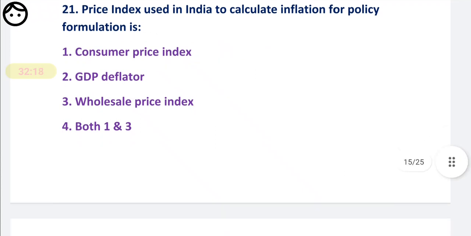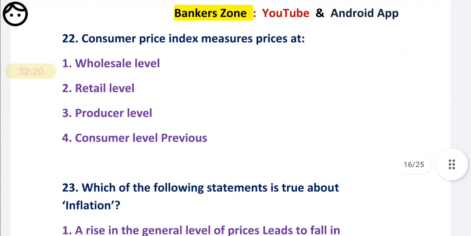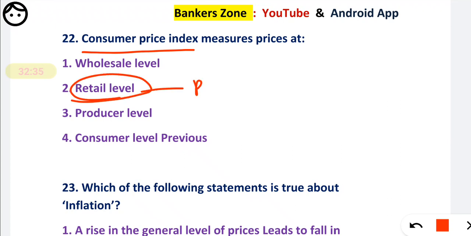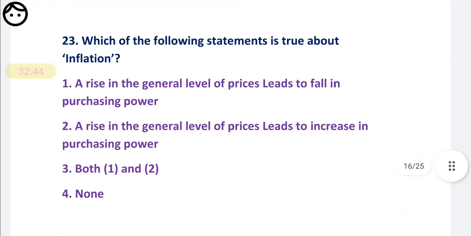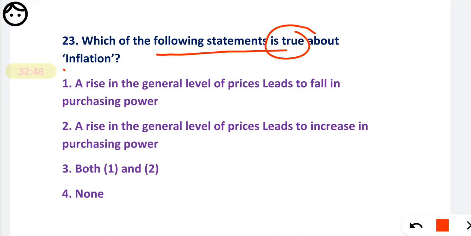Now question number 22, the consumer price index measures at wholesale level, retail level, producer level, or the consumer level. So friends, remember, the CPI is always at the retail level. Very easy question. And WPI is at the wholesale level. So here will be your correct answer. So very easy.